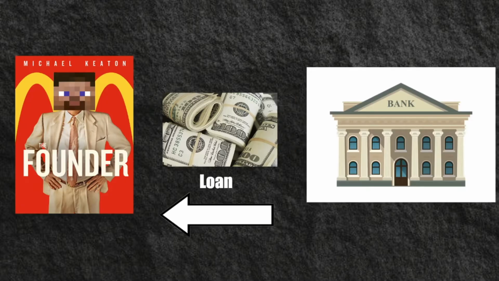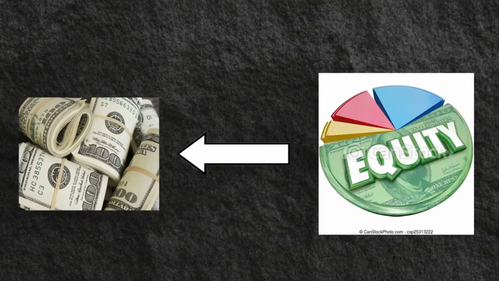When first starting a company, the founder will likely take out some kind of loan in order to cover various startup expenses, such as real estate, capital, inventory, and so on. When a company begins to grow, however, the executives, or the people in charge, may decide to go public. This means that the company in question will sell off equity in the form of shares in return for money.